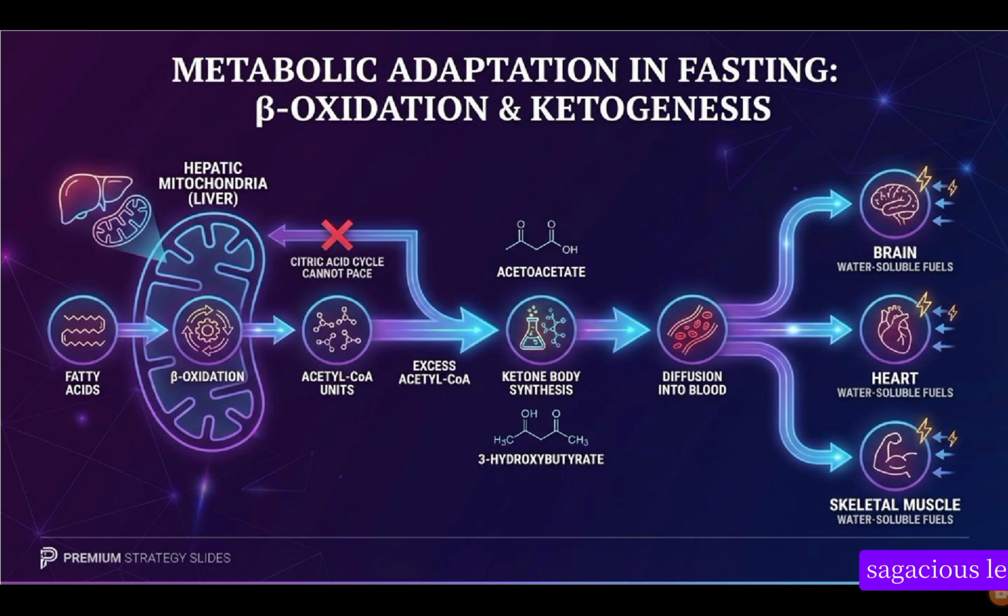So in the fatty acid, the way by which fatty acid is broken down, the process is called what? Beta-oxidation. And during this process, it leads to accumulation of what? Acetyl-CoA. There is a high yield of accumulation of acetyl-CoA. So this excess acetyl-CoA now leads to the formation of what? Ketone bodies.